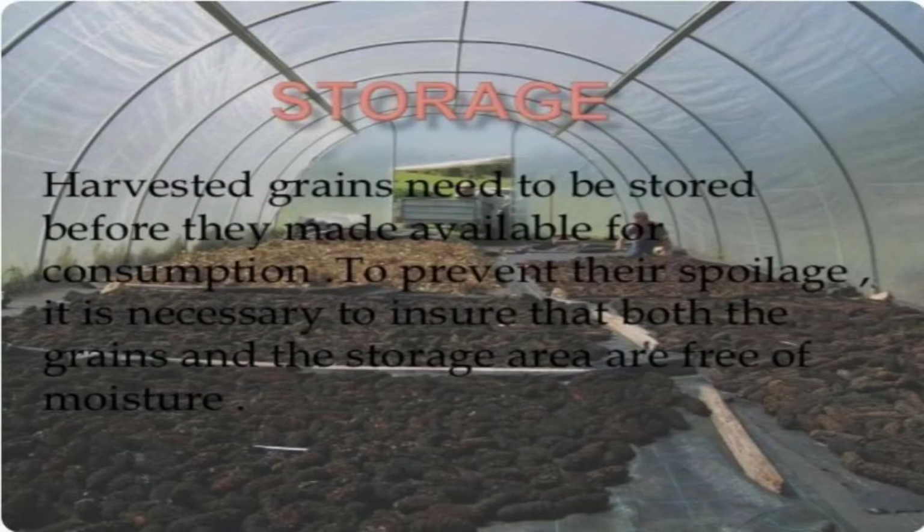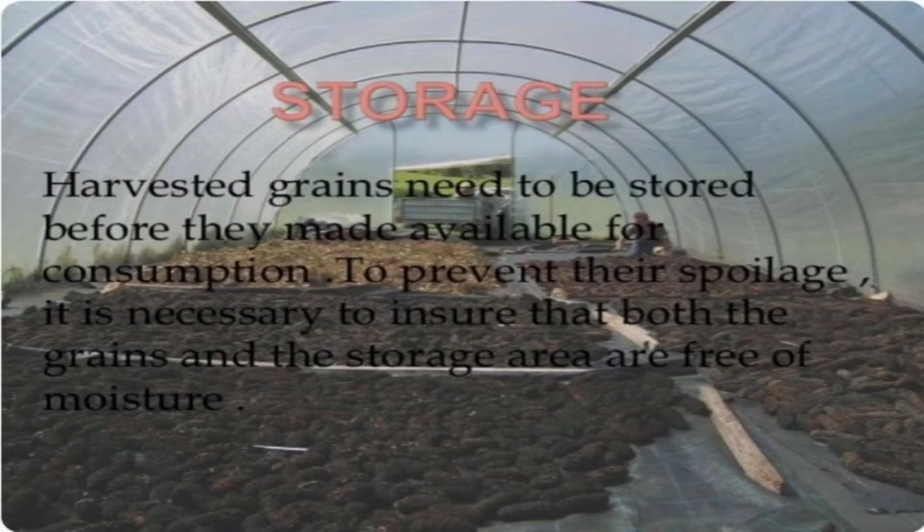Harvested grains need to be kept in a very good storage and packaging system to prevent spoilage. Spoilage means that before or after storing, the grain may be spoiled or damaged. If we don't store it properly, it may be damaged. That's why we store the grains we get after harvesting.